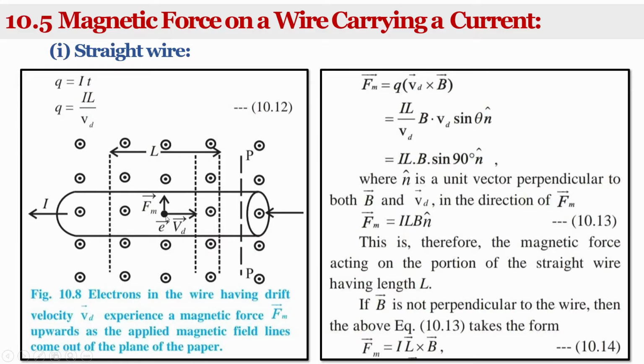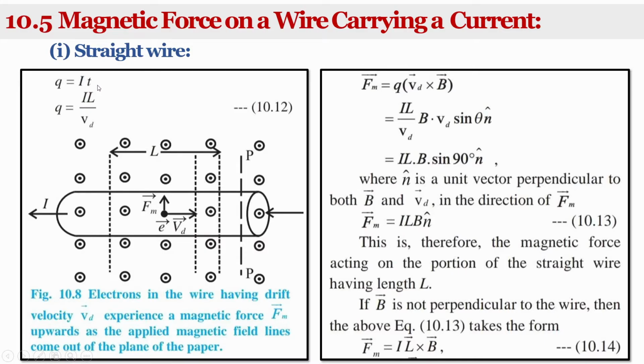The electrons are moving with the drift velocity. Consider the charge q which flows across the line PP in time t. The formula for charge is q equal to I into t, that is current into time.